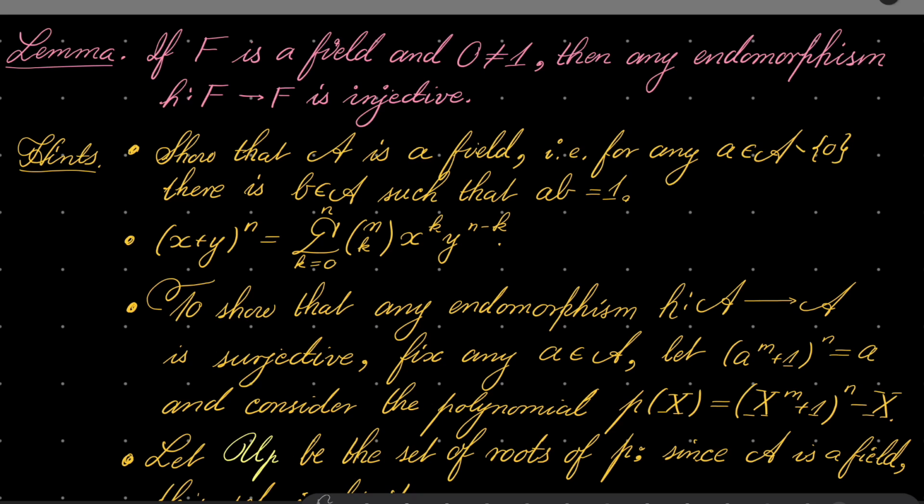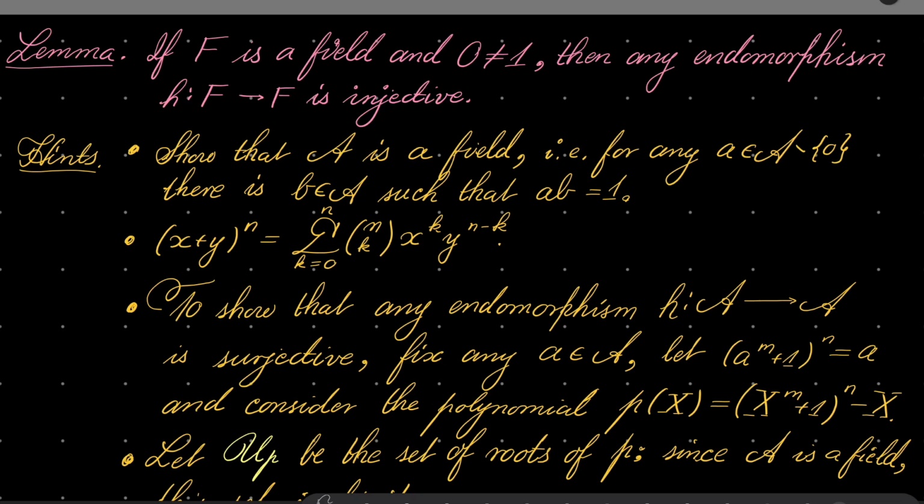Then, you should be able to show that A is in fact a field, which means that for every non-zero element of this ring, it has its inverse. So there is b such that a b equals 1. And to show that, the binomial theorem will be useful. (x plus y) to the power of n equals the sum as k goes from 0 to n of n choose k, x to the power of k times y to the power of n minus k.